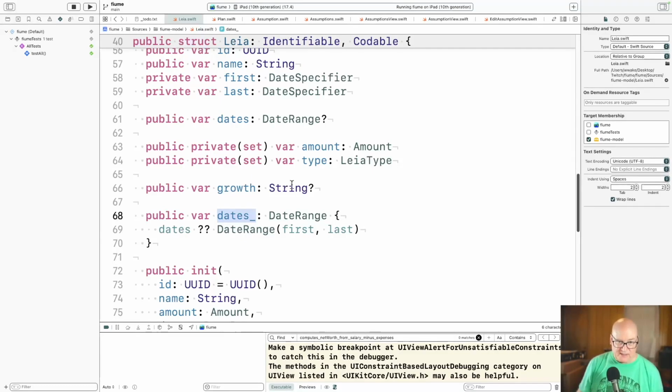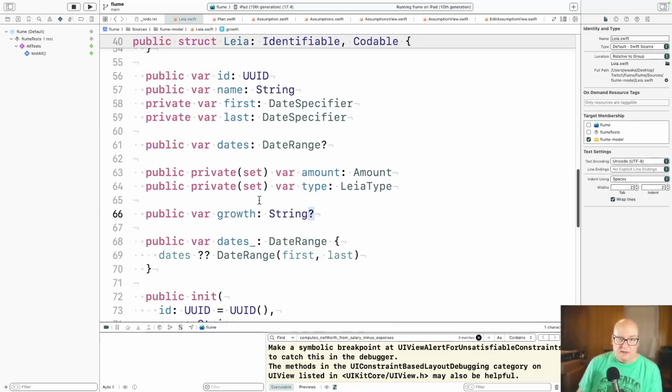All right. And the second one we added was the growth. That's optional. I didn't bother giving it an accessor because the only thing we do with it is display it on that one line, and we don't use it for any computation or any other activity. So it's not as commonly used as dates, which we use all the time. All right, and so let's go look at plan.